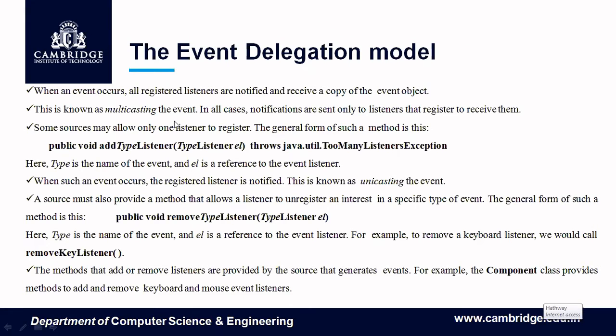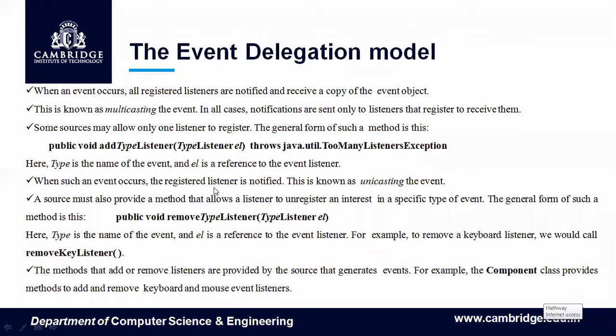Whenever one event happens at the source, it gives that event to all of the registered listeners. This is known as multicasting the event. Suppose for a source you want only one listener, then the method goes like this: public void add type listener throws java.util.TooManyListenersException. So if you add one more listener for that particular event, you will get this exception thrown. We are not going to worry about this TooManyListenersException, because all our AWT controls are multicasting. It will send the event to all the listeners.